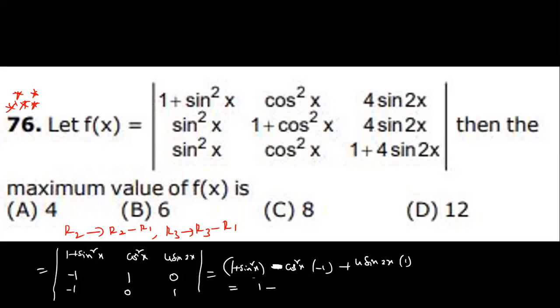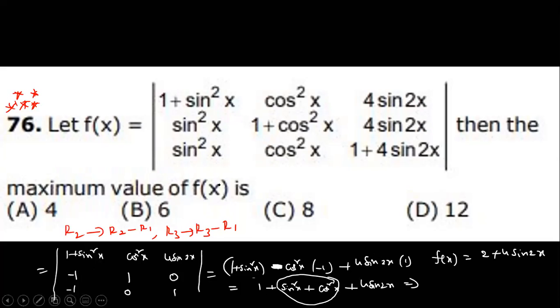So this is 1 plus sin square x plus cos square x plus 4 sin 2x. Sin square x plus cos square x is 1, a trigonometric identity, and 1 plus 1 is 2. Therefore f of x is 2 plus 4 sin 2x.